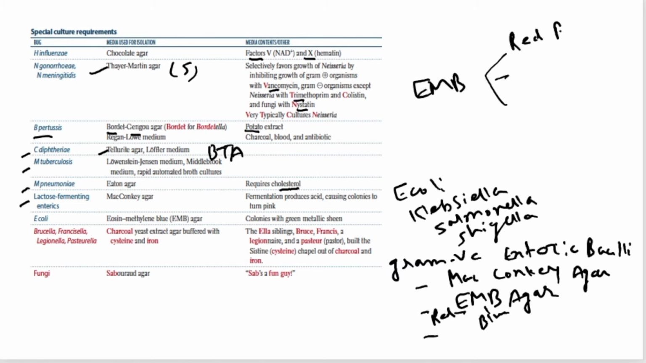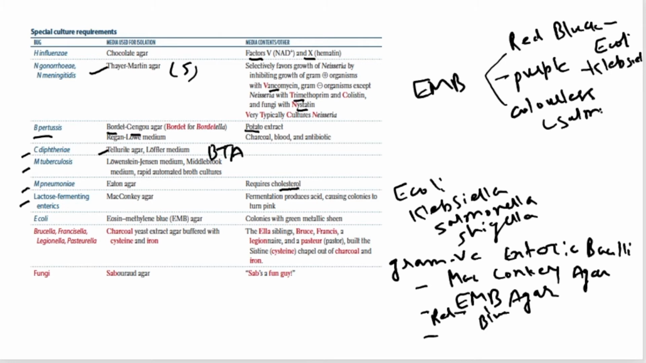It may become red black, it may become purple, or it may be colorless, right? When it is red black, it means E. coli. When it is purple, it means it is Klebsiella. And when it is colorless, then it means Salmonella or Shigella, right?